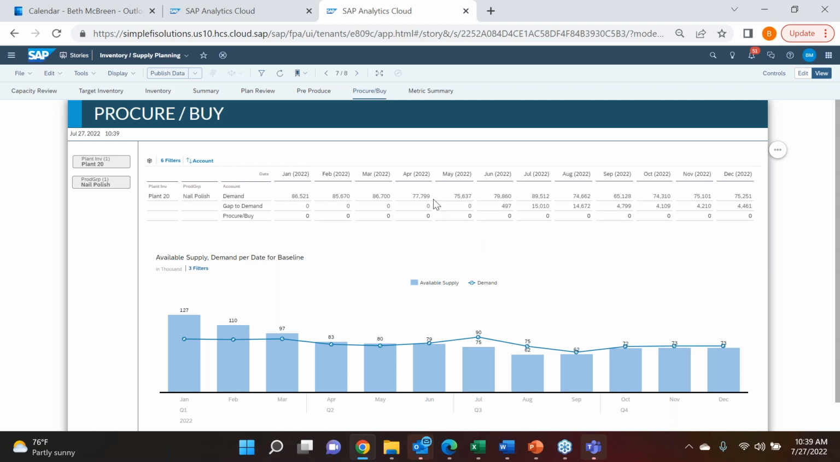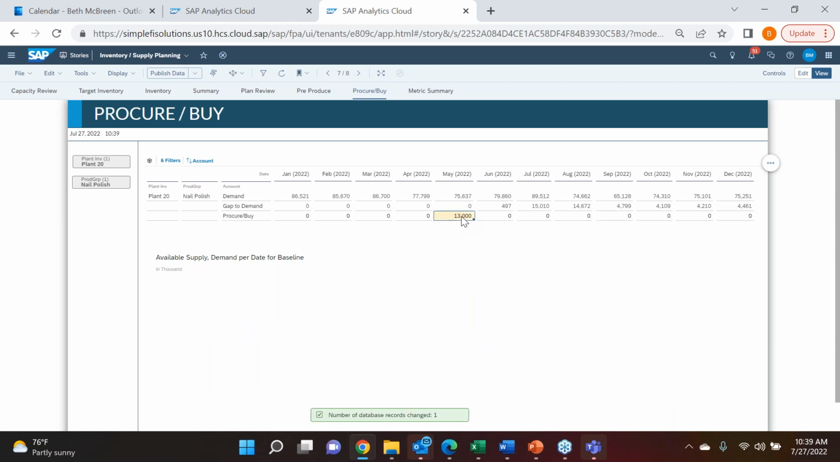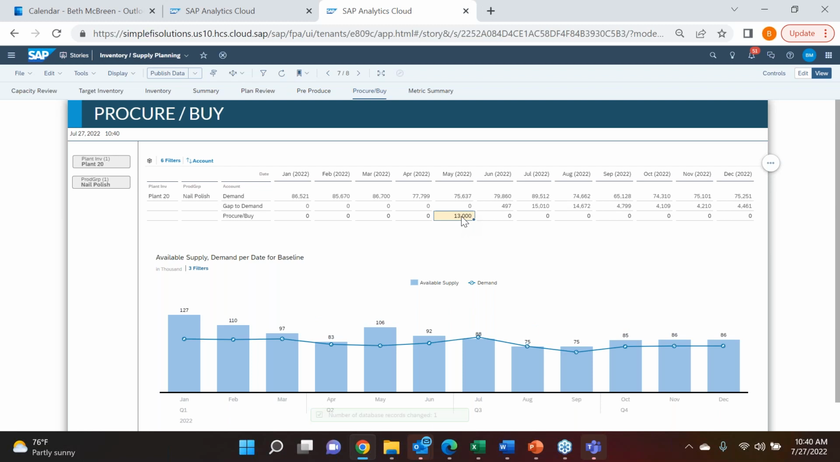So, circling back, I can see my gap to demand now with this procure-buy scenario, and I can see that again I've got some issues here. I'm going to type in what I want. Again, those 13,000 units are what really knocked us out of whack, so I'm going to add the 13,000. Typically here, I don't have an explanation noted, but we're assuming that there's going to be lead time, so we know we're probably going to have to purchase these a month or two in advance.